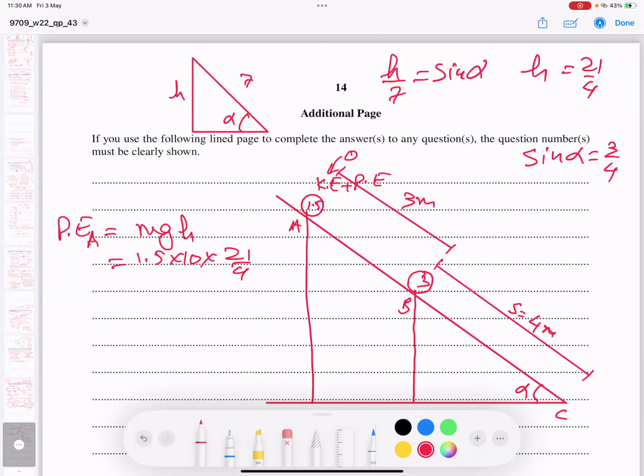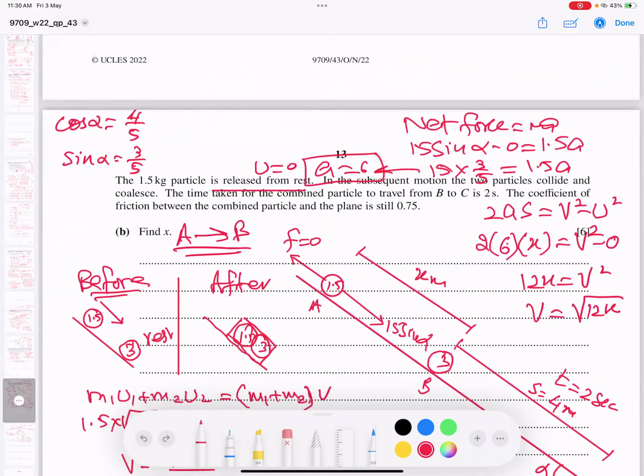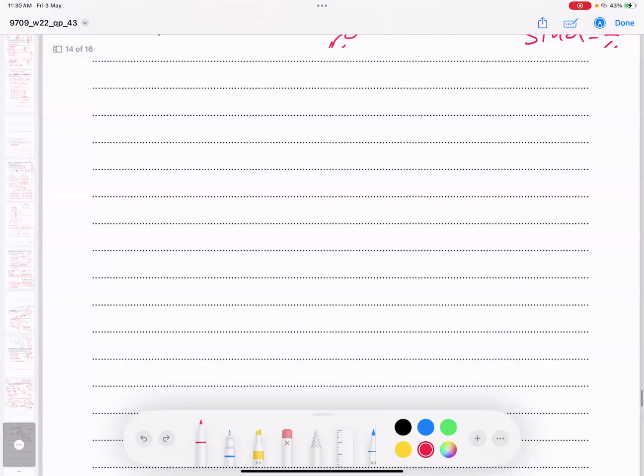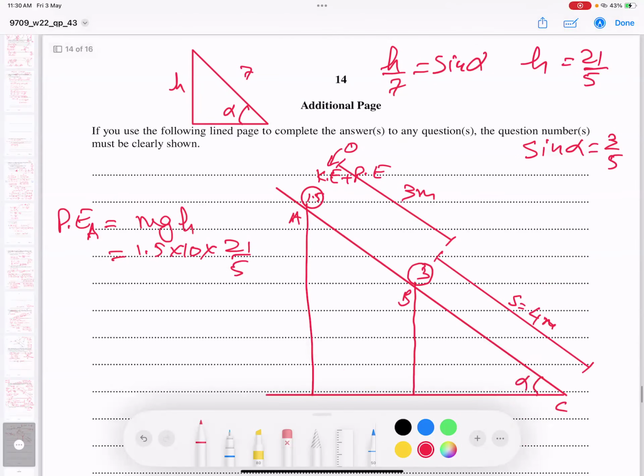Let me check, sine alpha is 3 by 4. Oh, sorry, it is 3 by 5, sorry, 3 by 5. That is why 3 over 5. Okay students, now check again. 3 over 5. Yes, we got it. Before, an awkward number came, now we got it.